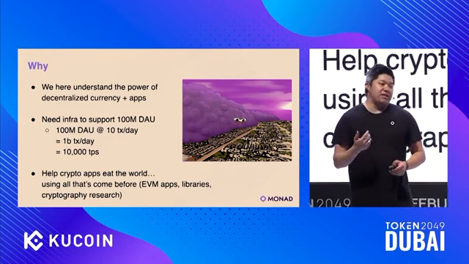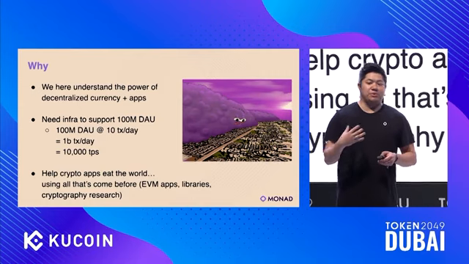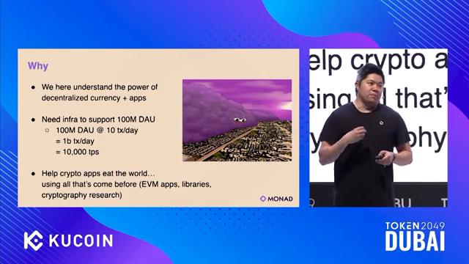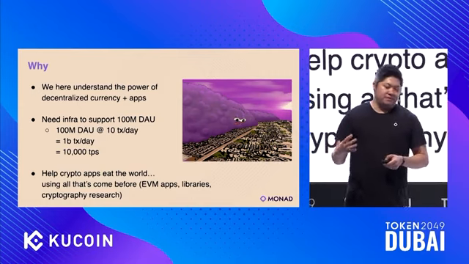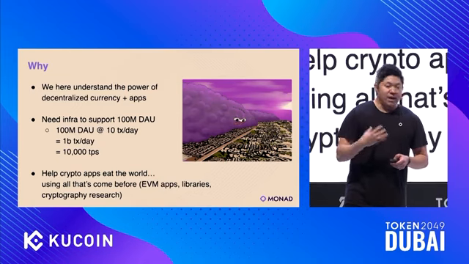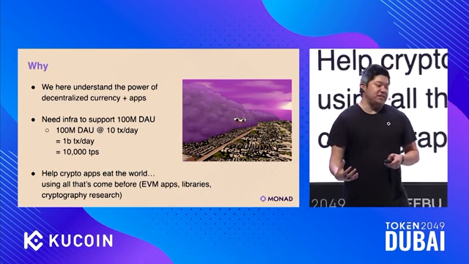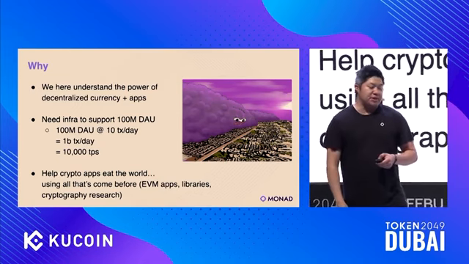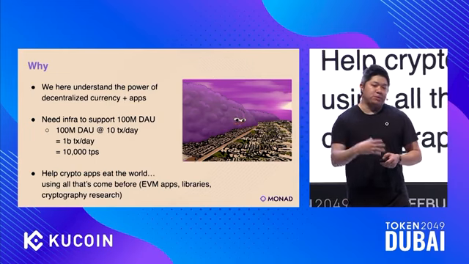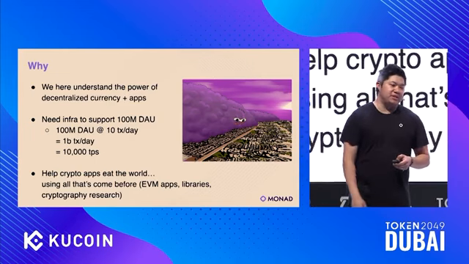I always like to talk in transactions per day because I think you can reason more clearly from a traditional tech perspective. But 100 million DAUs is not a crazy level of adoption, and it would correspond to a billion transactions per day, which is 10,000 TPS.